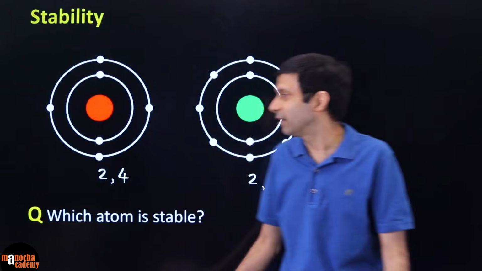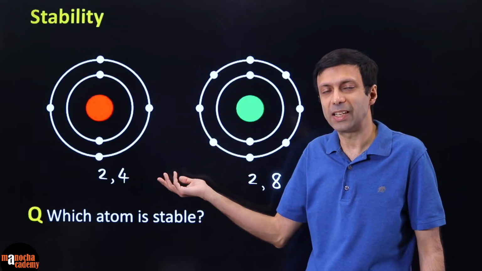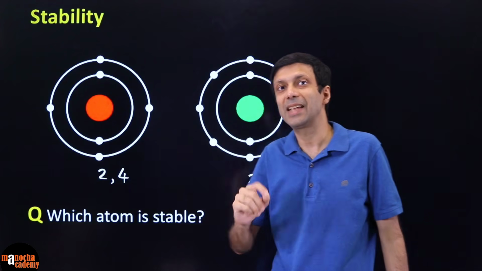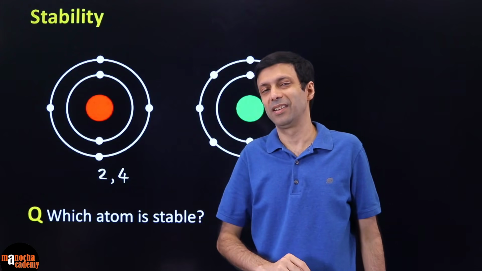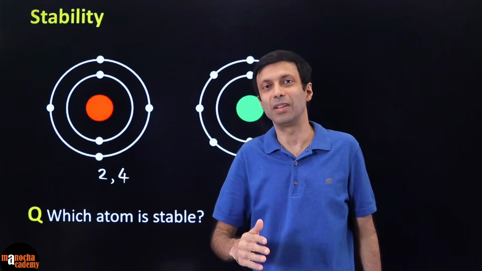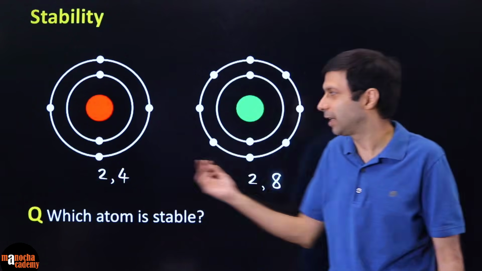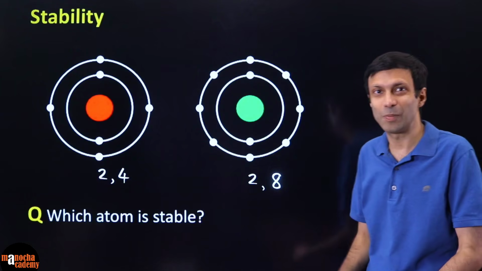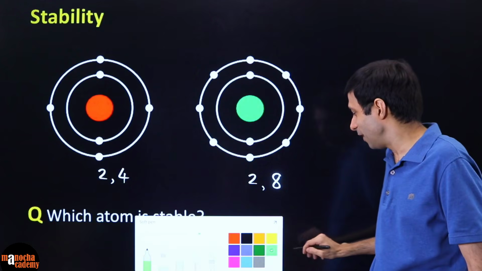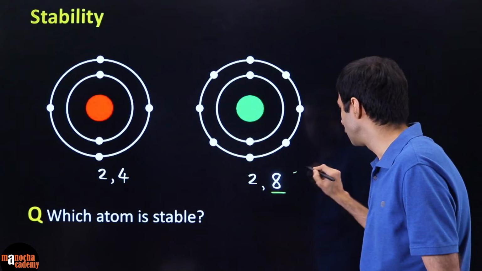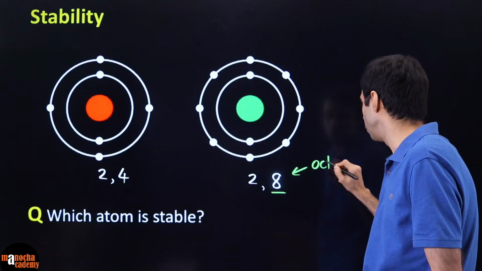But here you can see it is having more than one shell. It has 2 shells. So now we look at the outermost shell, and if it has 8 electrons in the outermost shell, then it is stable. That is known as the octet rule. So based on the octet rule, which one is stable? Definitely it's going to be this guy, because this is having that magic number of 8 electrons. So we can see it is following the octet rule.